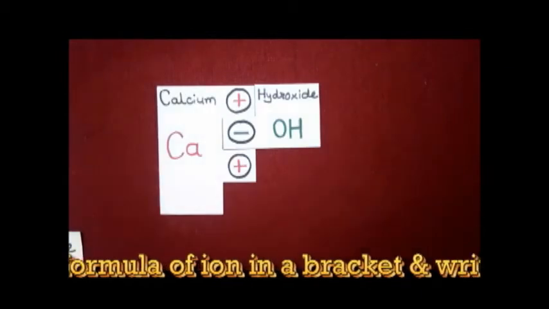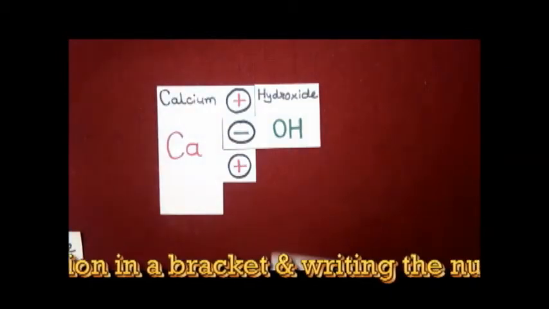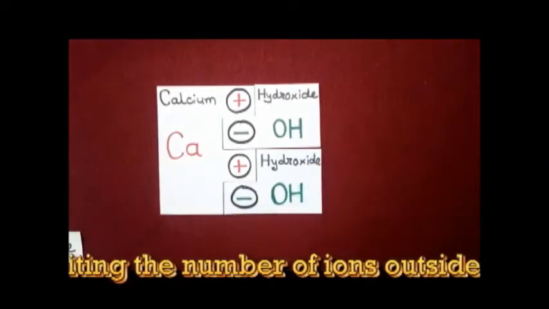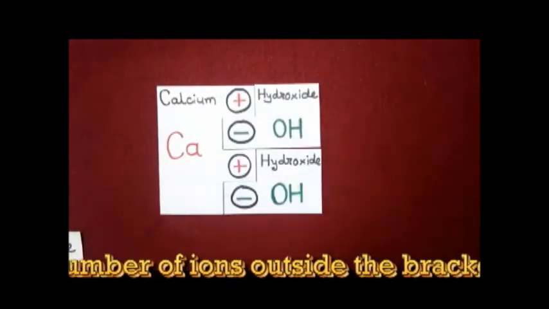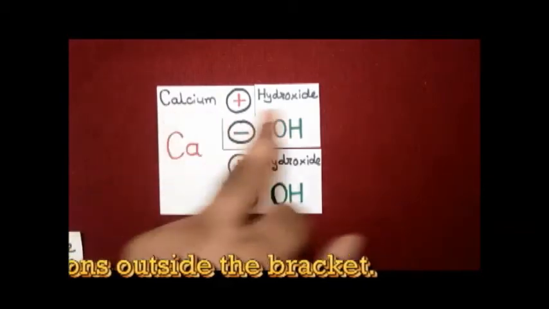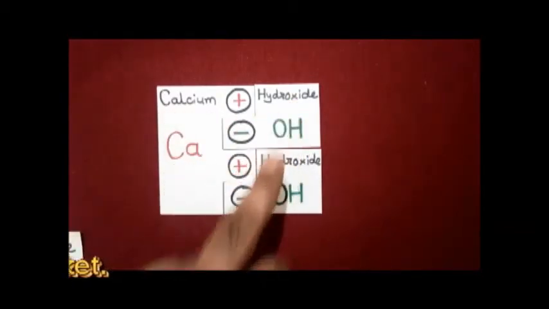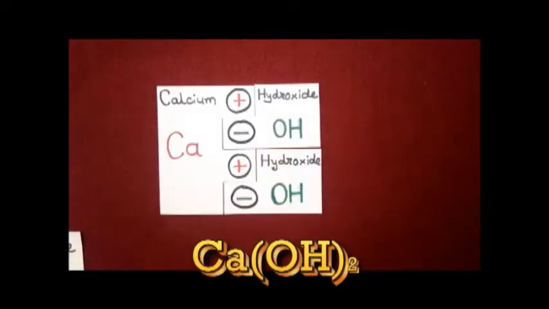One is left, so one more hydroxide ion will be required. Now it's neutralized. So in calcium hydroxide, calcium is single, whereas we require 2 hydroxide ions. So the chemical formula of calcium hydroxide is Ca(OH)2.